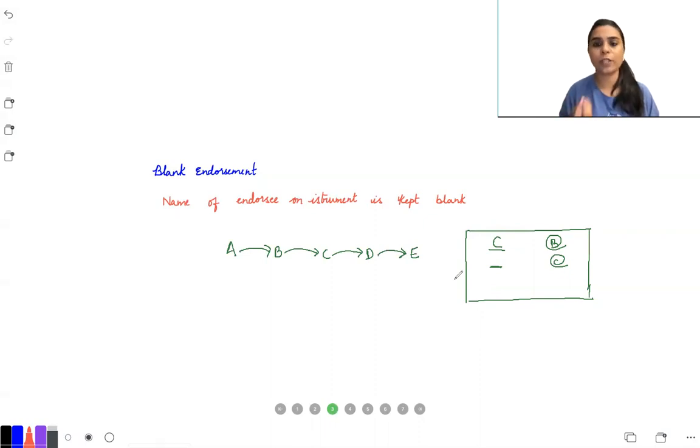You sign it and you endorse it to me. Later, once D gets this bill, he can automatically fill E's name over here. So this is called blank endorsement. So when the person leaves the endorsee's name blank, then it will be called as blank endorsement.